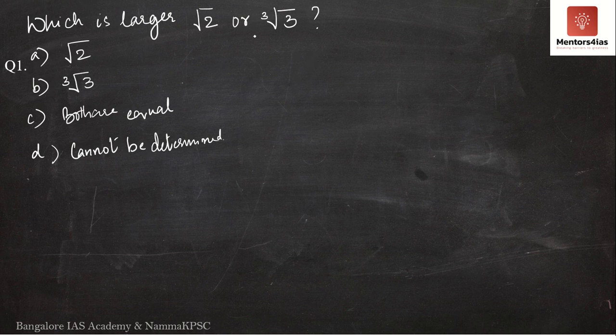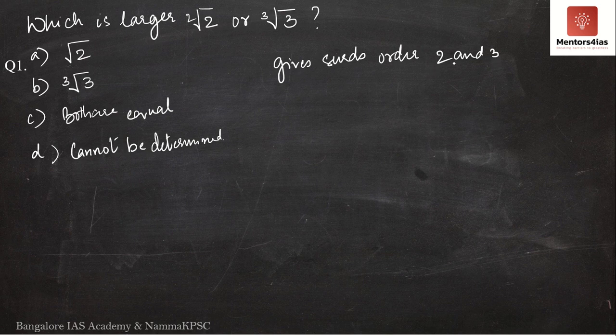Now, when it comes to root 2 or the cube root of 3, here the question gives us surds which are of the order 2 and 3. See, this is root 2, meaning the square root of 2, and this is the cube root of 3. So what is this? The orders of 2 and 3.